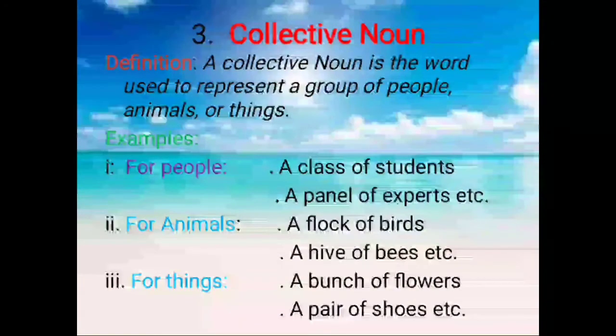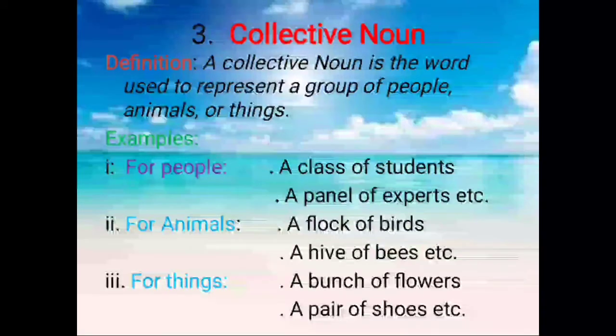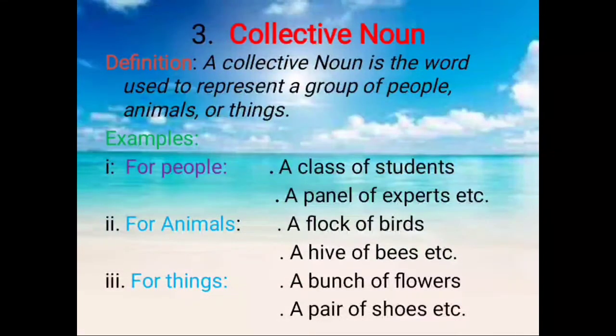And the third one is collective noun. A collective noun is a word used to represent a group of people, animals, or things. As it is by its name, collective noun means a group of people, animals, or things. For people, like a class of students, it's one kind of group. A panel of experts. For animals, a flock of birds, a hive of bees. And for things, a bunch of flowers, a pair of shoes, etc.